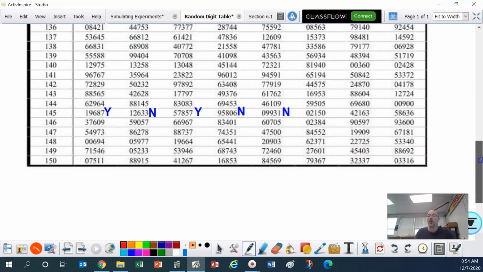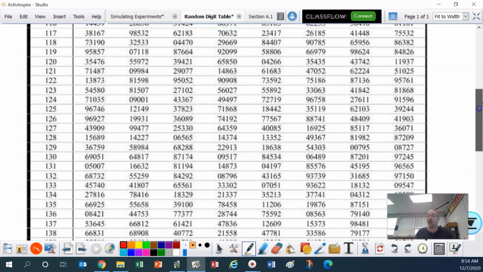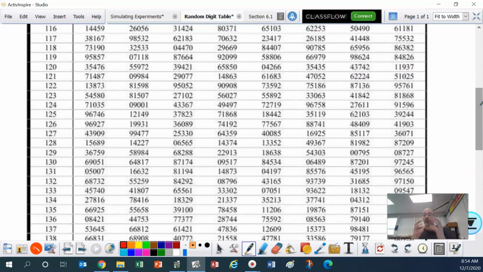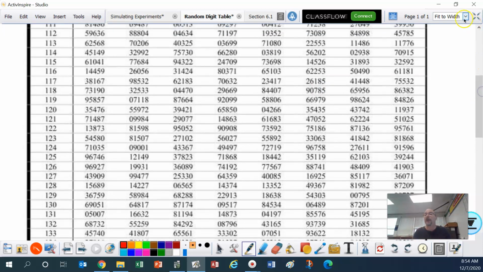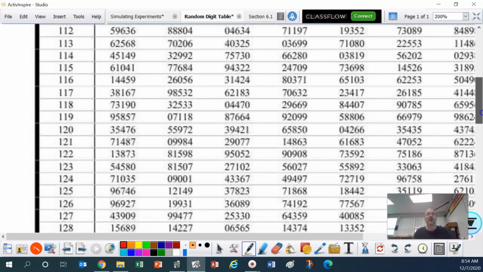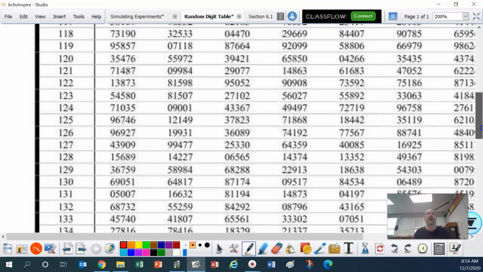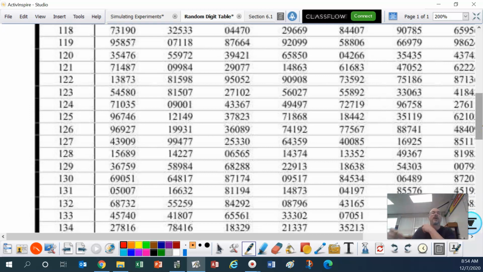So this one's a little different. We don't do a chunk of numbers. We do one number at a time. I'm going to blow this up a little bit more here. So line 120, there it is. Let me make this a little bit thinner. So at 120, we got a boy, boy, girl.